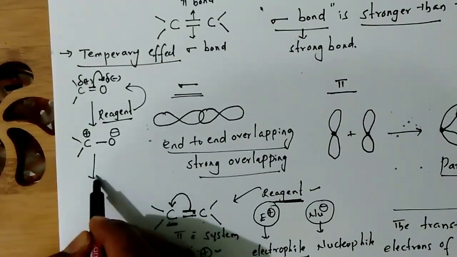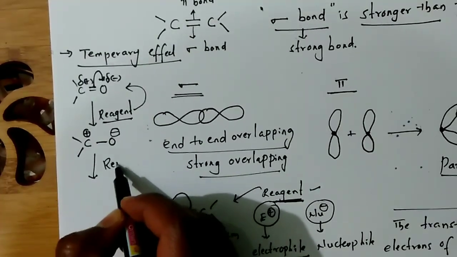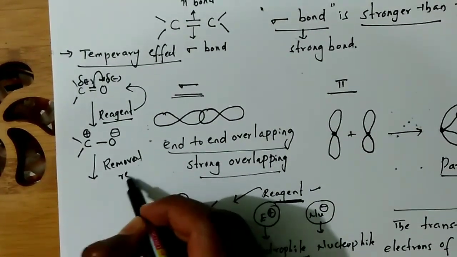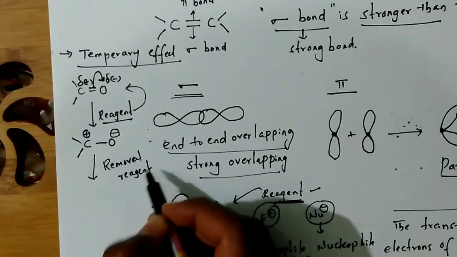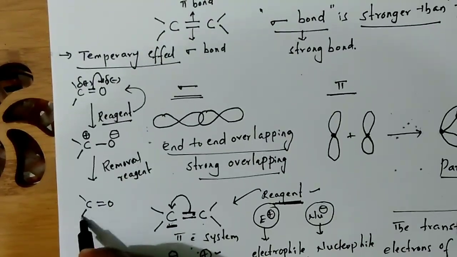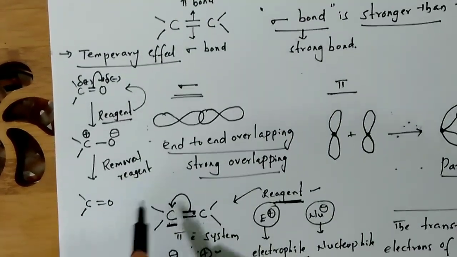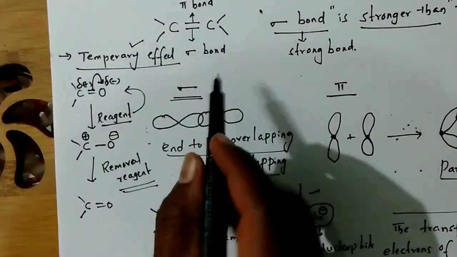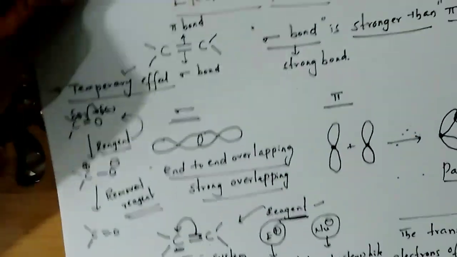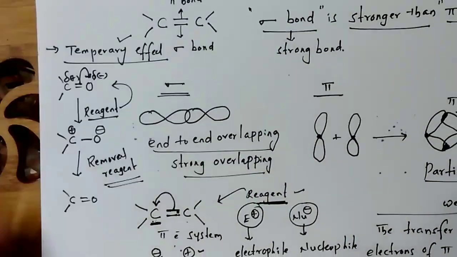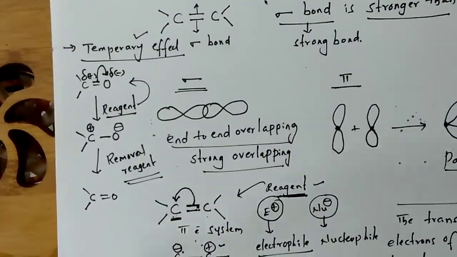Okay. If you remove the reagent, on removal of reagent, what happens? The previous electronic system is restored on removal of reagent. So, this is the temporary effect. Electromeric effect is a temporary effect. What is the reason why it is a temporary effect?